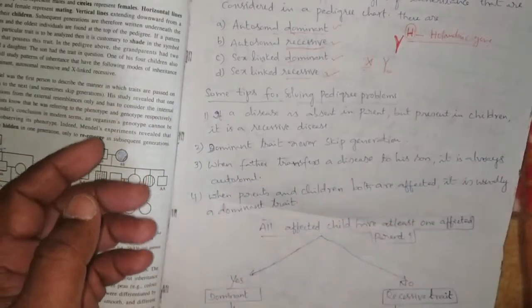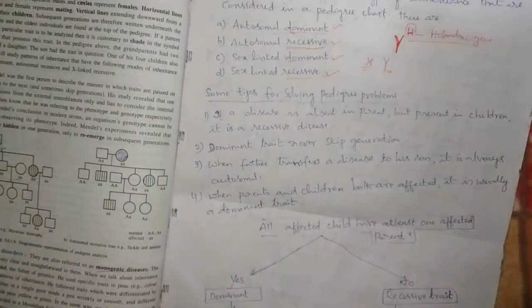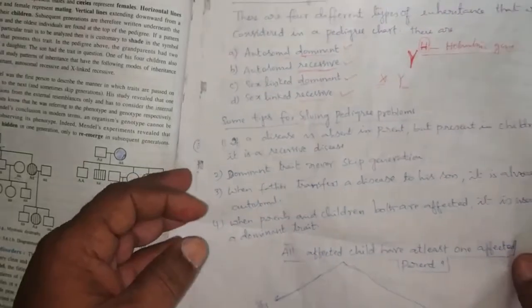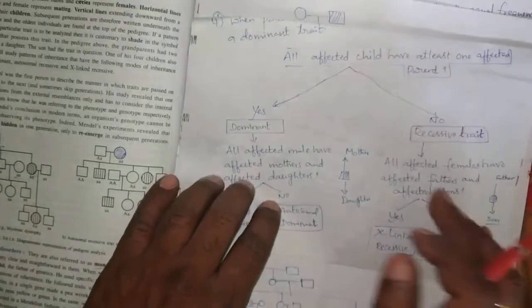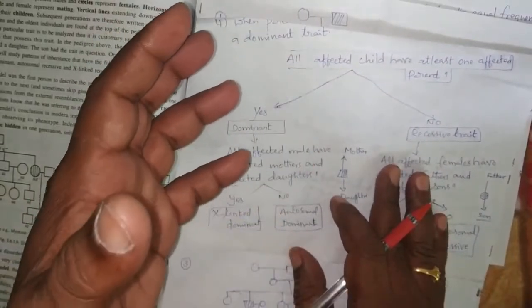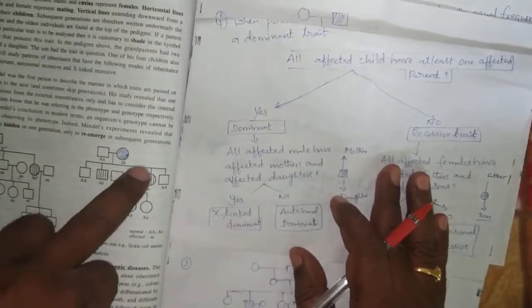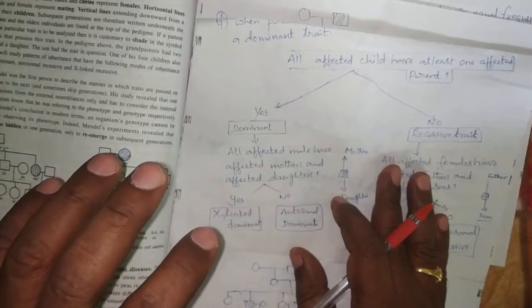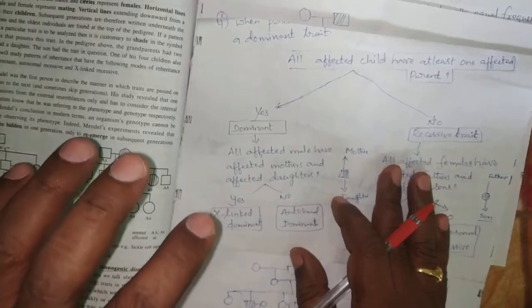Here we can see some tips to study the pedigree chart. First, by seeing the pedigree chart, we need to raise some questions.